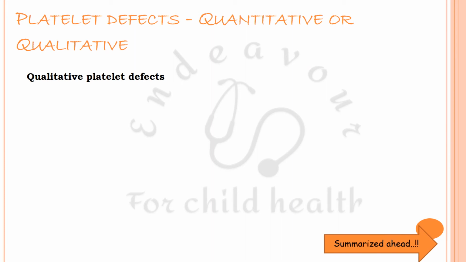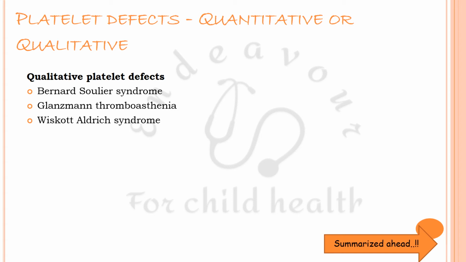Then the second type of platelet defects are the qualitative platelet defects. In this, the number will be more than 1,50,000, but still clotting might not occur. Platelet plug formation does not occur because the platelets are defective in their function. So these are, for example, Bernard-Soulier, Glanzmann thrombasthenia, and Scott-Hebbing syndrome.